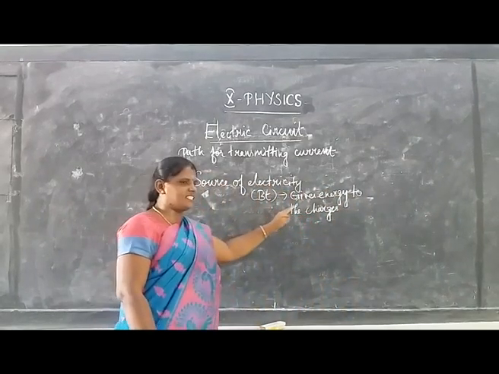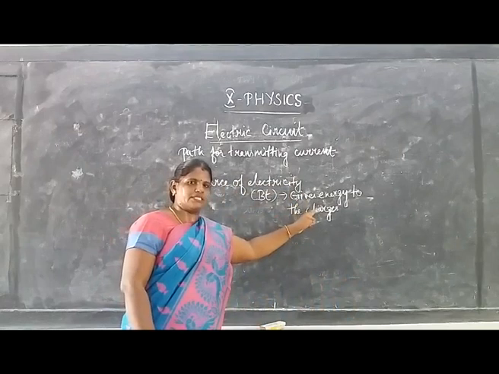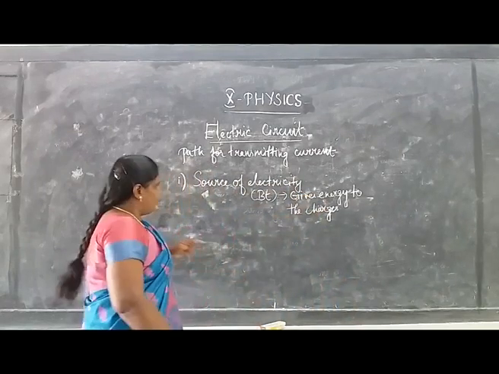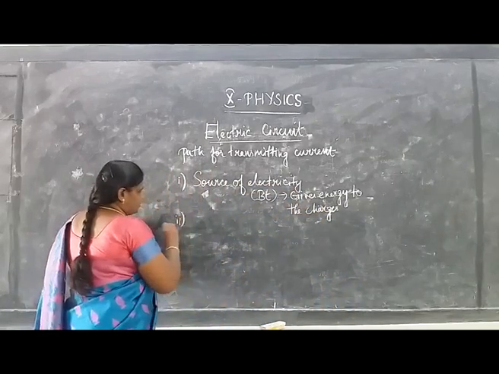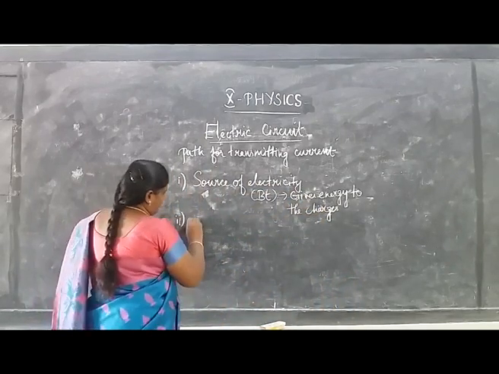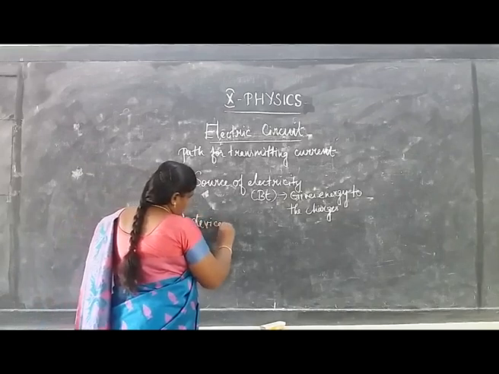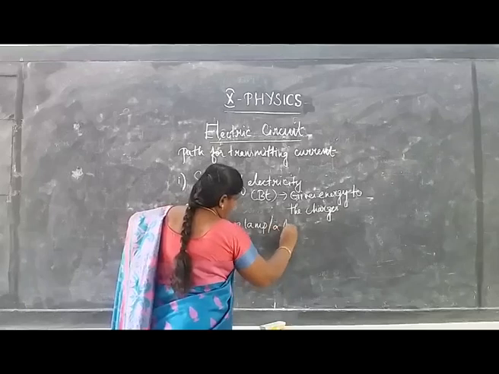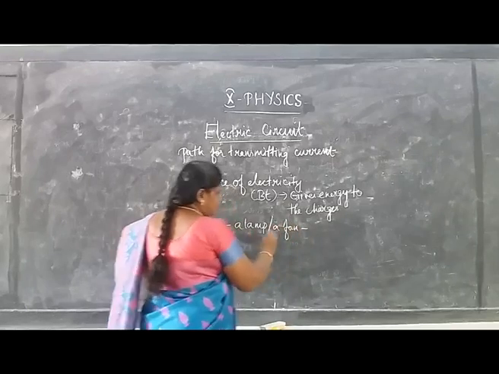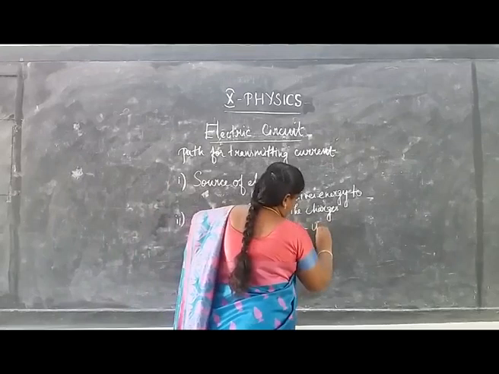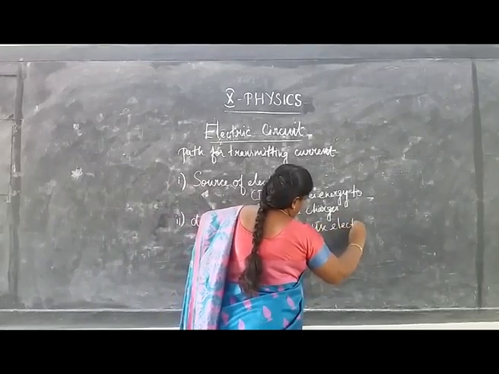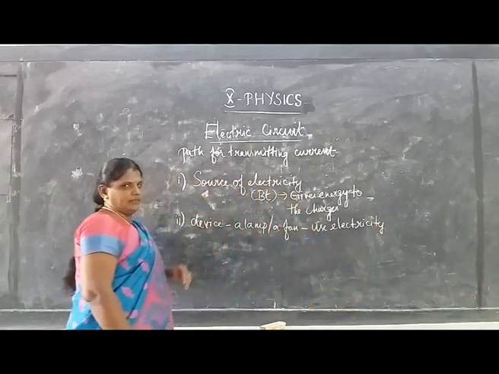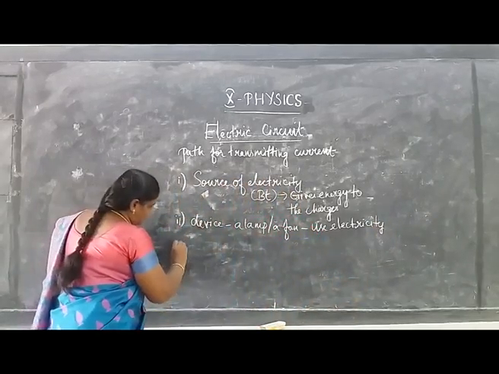It gives energy to the charges so that the charges can flow, and it constitutes electric current. And the second part is a device such as a lamp or a fan or a motor, which works on electricity. So they use electricity to run.